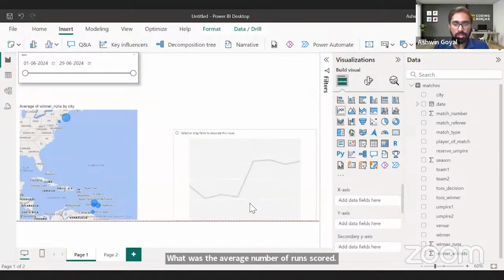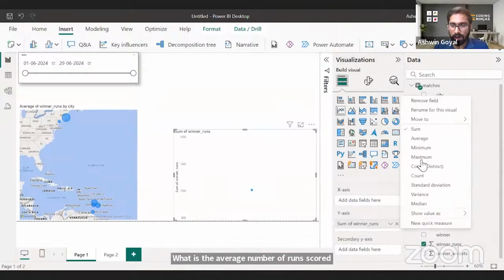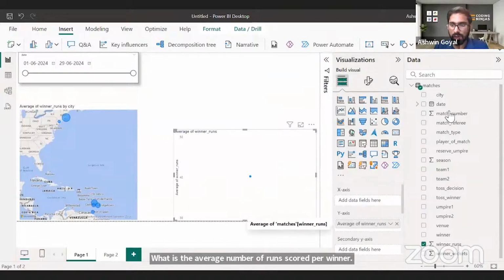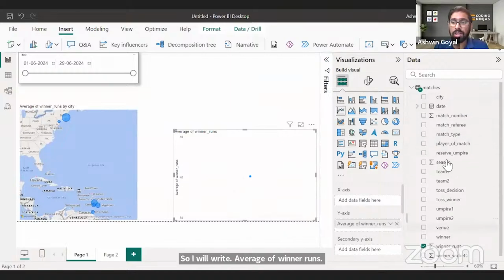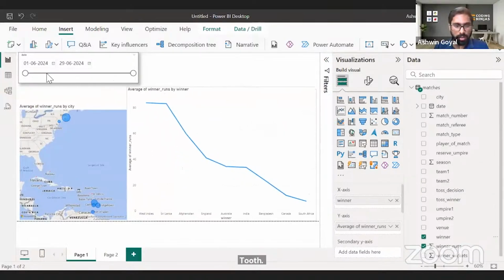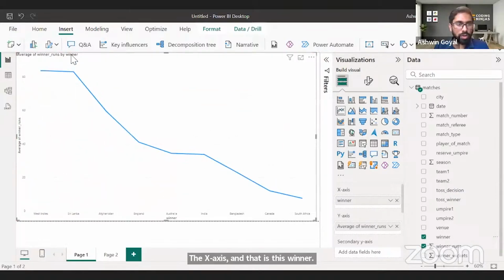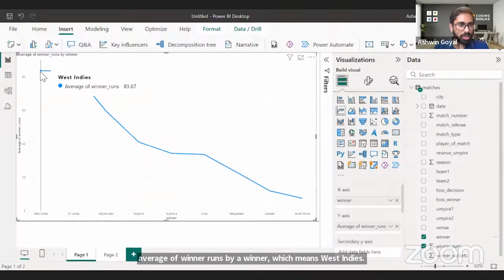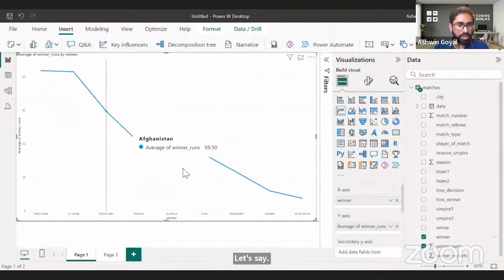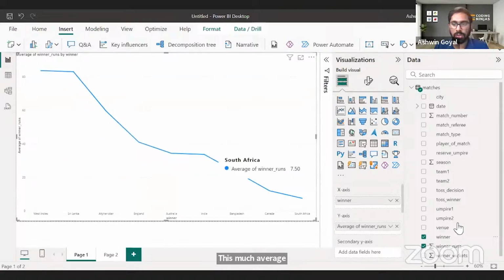So I'll create a line chart here. What is the average number of runs scored per winner? So I will write average of winner runs, and I'll add the winning team to the x-axis, that is this winner. Let's see this. So average of winner runs by winner, which means West Indies has this much average runs, Sri Lanka this much average runs, and so on. Average number of runs scored by the winner.